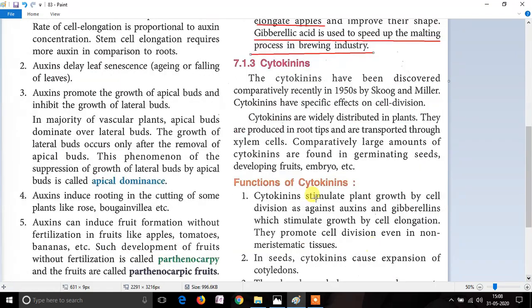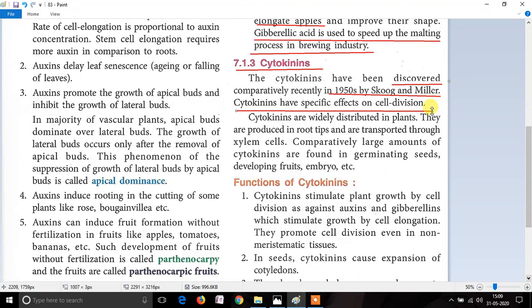Moving further, we will discuss the next hormone called cytokinin. This is also a phytohormone, a chemical which is present inside the plant. This was discovered for the first time in 1950 by Skoog and Miller. This hormone cytokinin has its specialty in helping cell division.